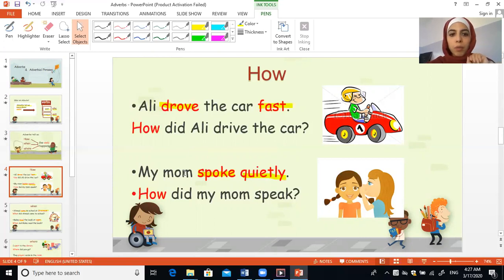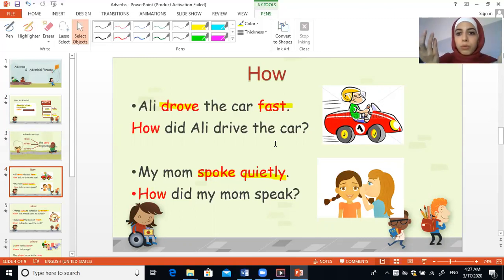2. My mom spoke quietly. Spoke is a verb. How did my mom speak? My mom spoke quietly, not loudly, quietly. How did my mom speak? My mom spoke quietly. So this is 1. Adverbs tell me about verbs.